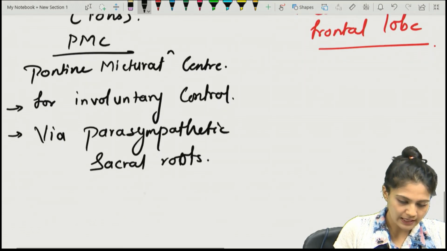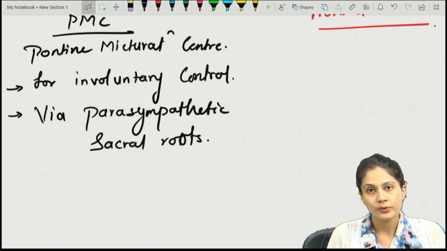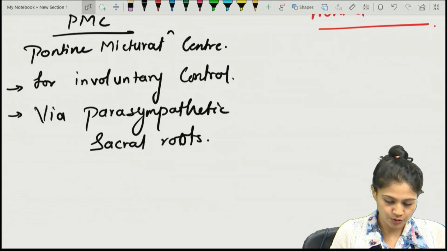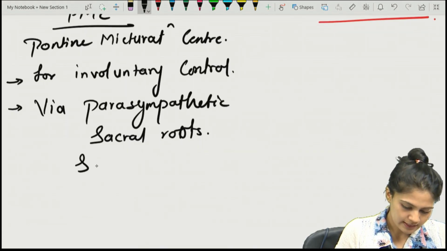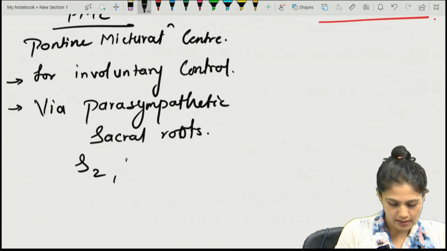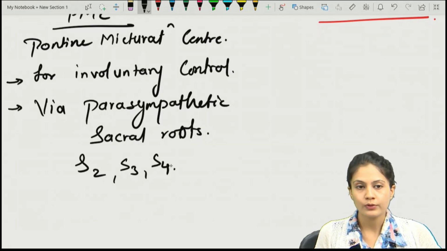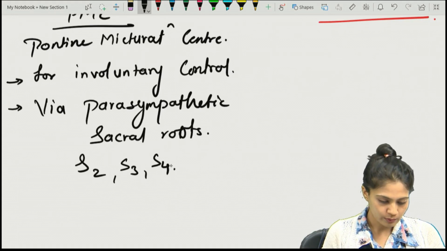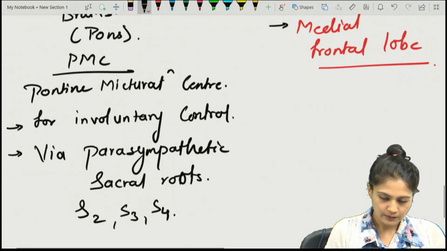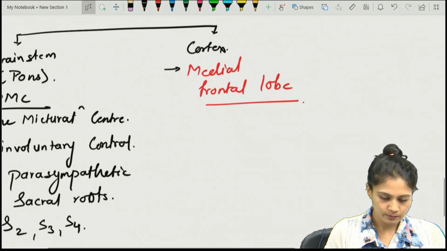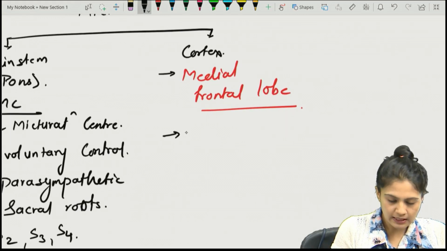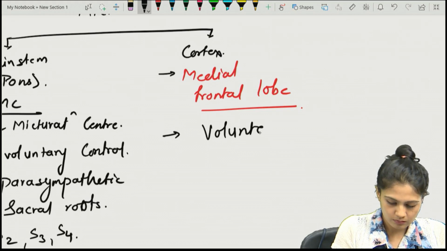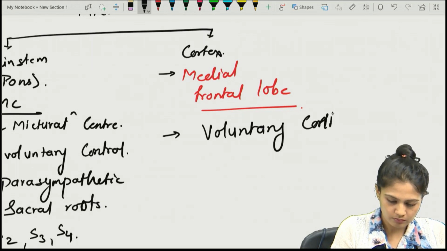And what is the root value of that? Remember, the root value is asked in many exams, so you should remember it is S2, S3 and S4. Sacral root, and the root value is S2 to S4, right? What about the frontal one? Mainly, it is for voluntary control.